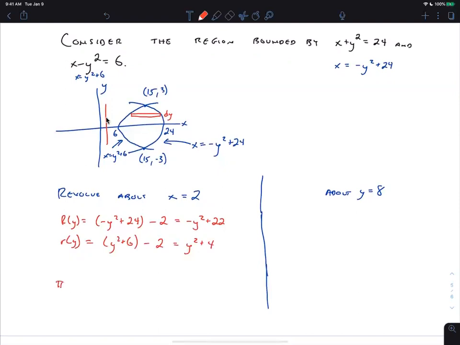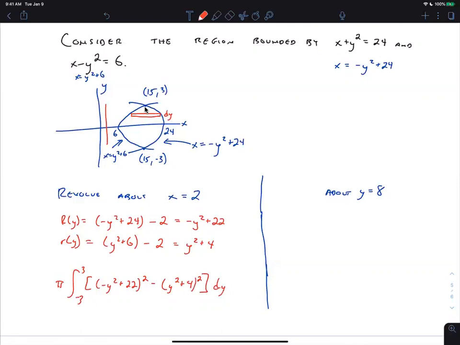And so we get pi integral big R squared minus little r squared dy. And for all the y's in the region, so those go from -3 to +3. I know I'm going fast because I'm trying to get us finished by 1:30, but does everybody follow that? Good.